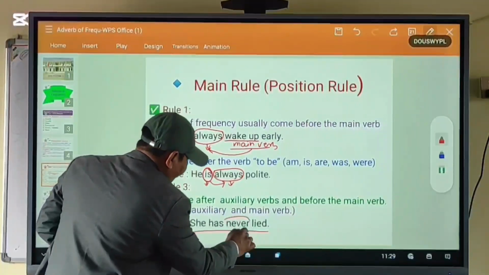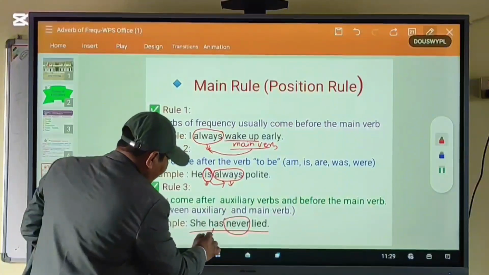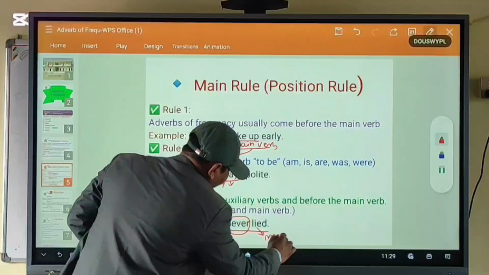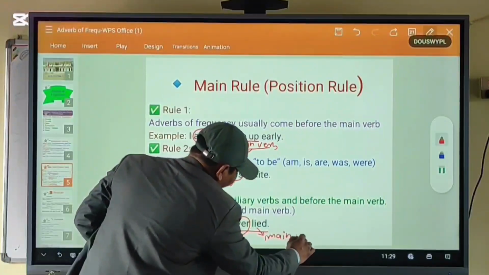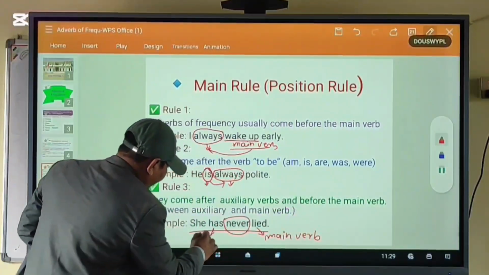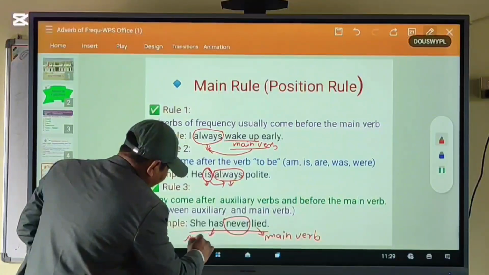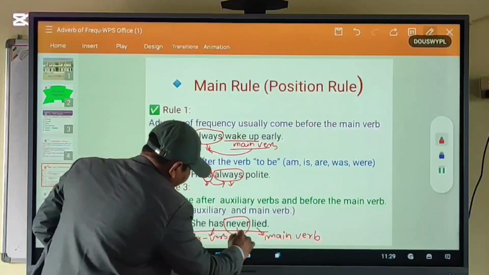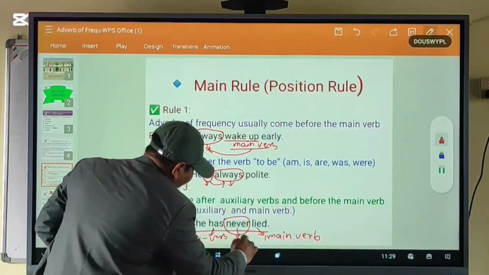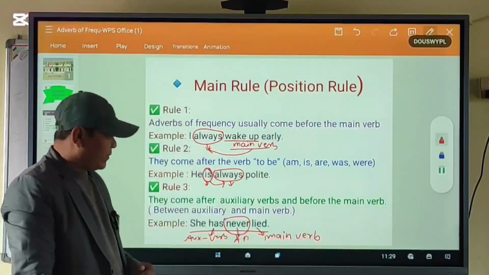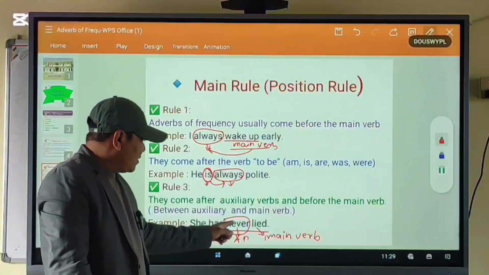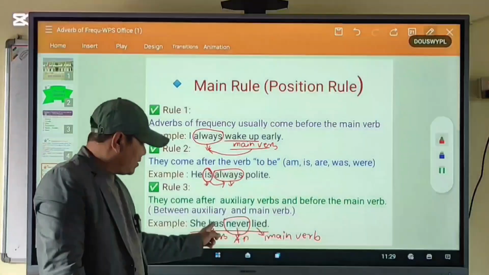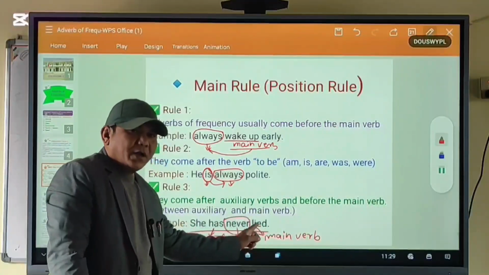Okay? Never. Main verb. Auxiliary verb. And adverb of frequency. Okay, look at this. Adverb of frequency never is used after auxiliary verb and before main verb.